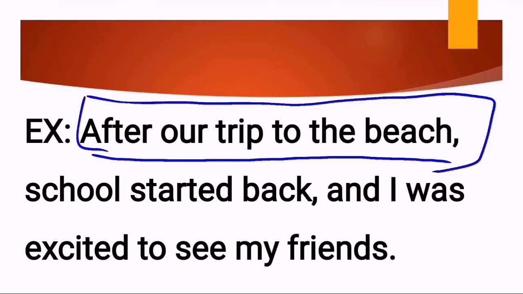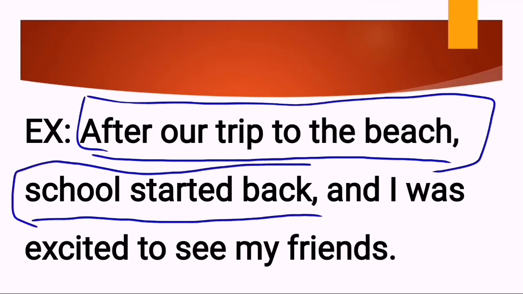Then the next one, school started back. Okay, if you are going to read this part alone, do you think this part has a complete thought? School started back. Then what happened next? See, this part has incomplete thought, meaning to say this is our second dependent clause.